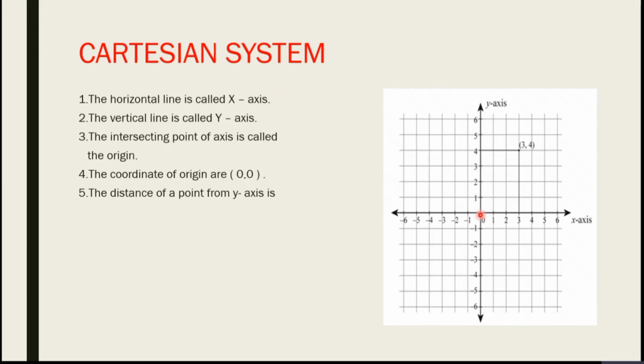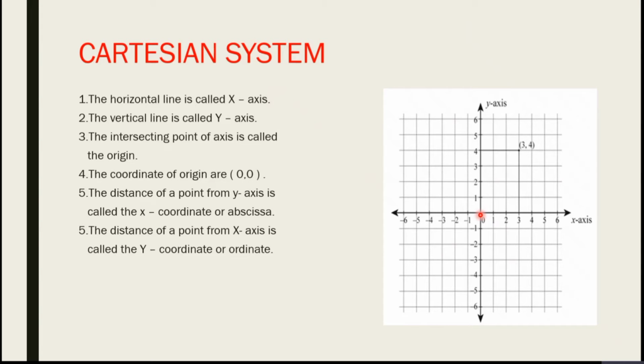Next, the distance of a point from the y-axis is called the x-coordinate or abscissa. The distance of a point from the x-axis is called the y-coordinate or ordinate. See here one example, the coordinate (3, 4).